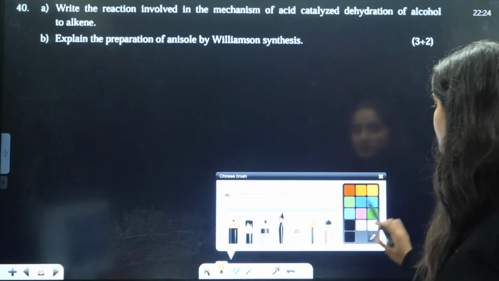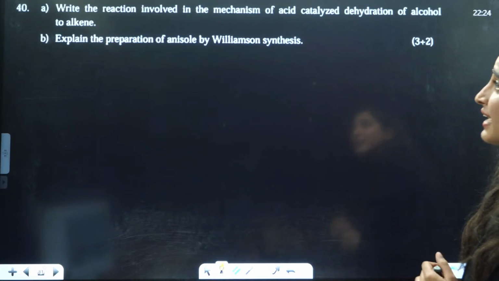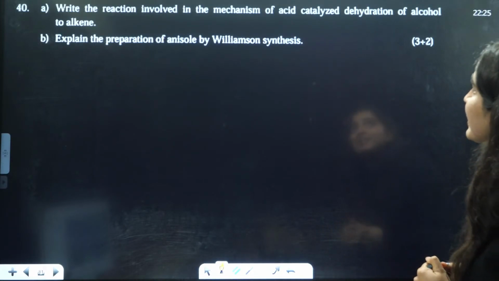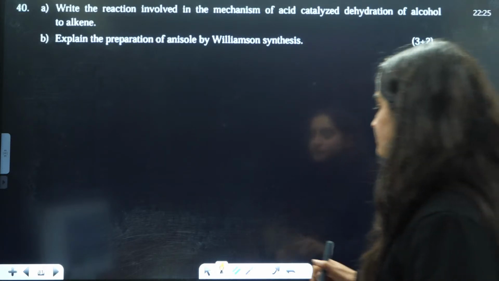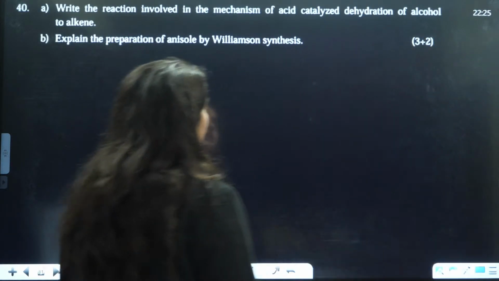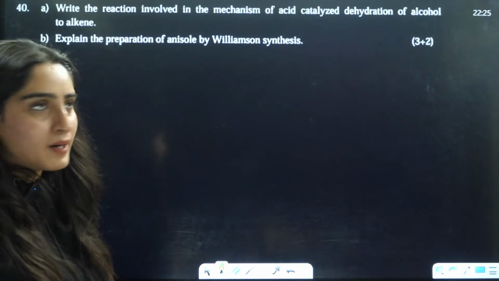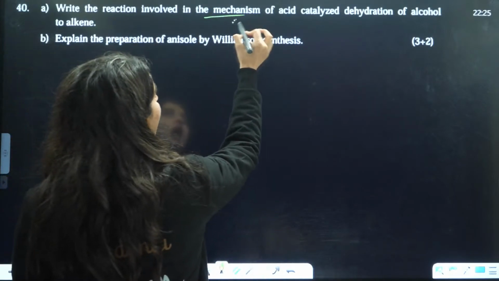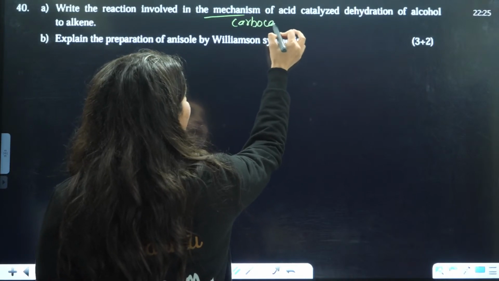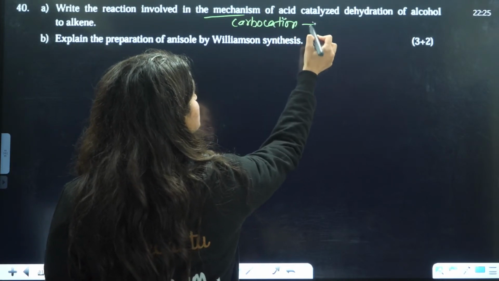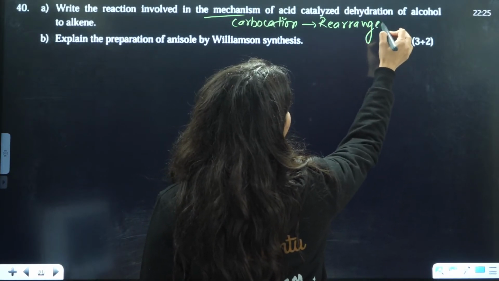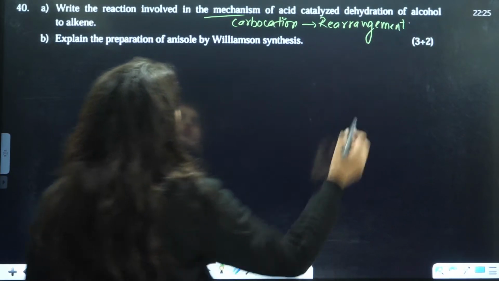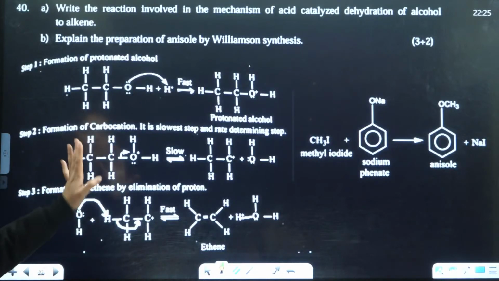Okay. Next question is, write the reaction involved in the mechanism of acid catalyzed dehydration of alcohol to alkene. Acid catalyzed. The mechanism is simple. You will have the formation of carbocation here. That is why always do this with the help of rearrangement of the carbocation. Right? So let us go through the mechanism here.